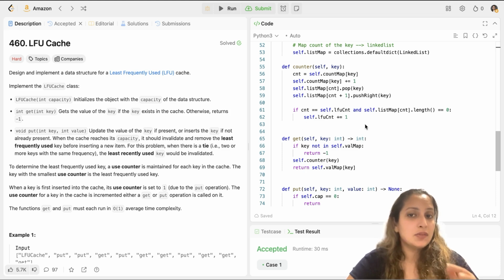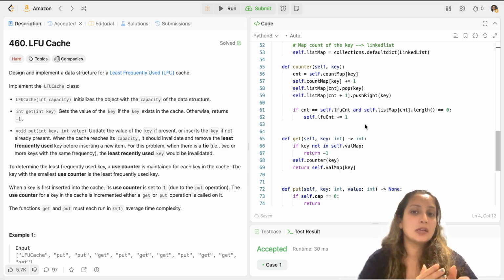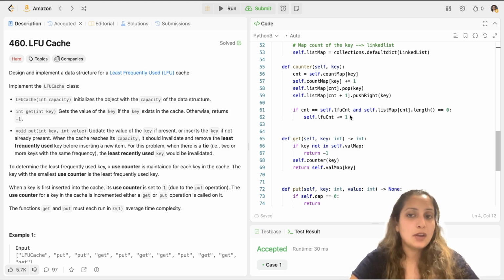Simple. Your least frequently used count was, say, suppose 2 earlier when you entered this loop, and you have exhausted all the list nodes which had count as 2. So you have to increment your least frequently used count as well, right? So that's what you're doing here. That's my entire counter function.